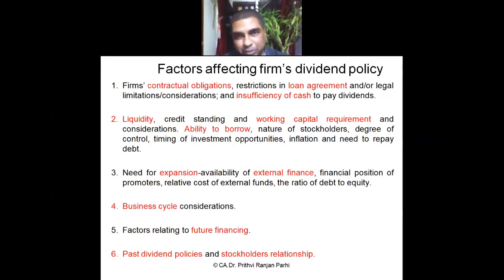After that, it reaches maturity, then it declines. So the cycle may be for 10 years. Suppose initially, maybe in 5 to 6 years, business grows, then it becomes stagnant, doesn't grow, then it gradually declines. This is how the cycle moves. Then again it will grow. That period is called the business cycle.